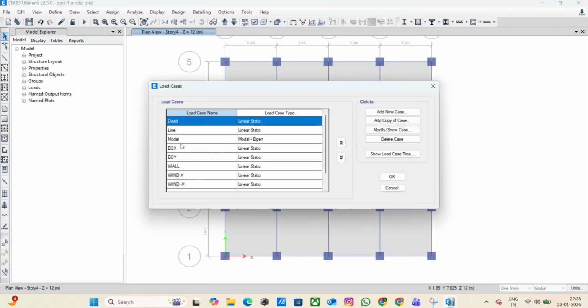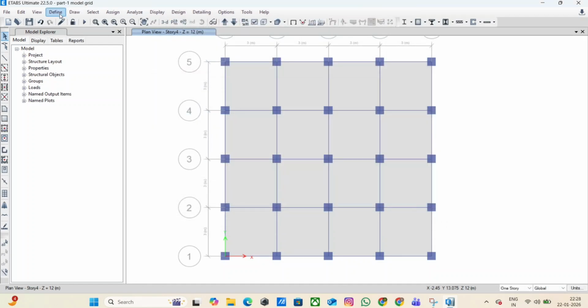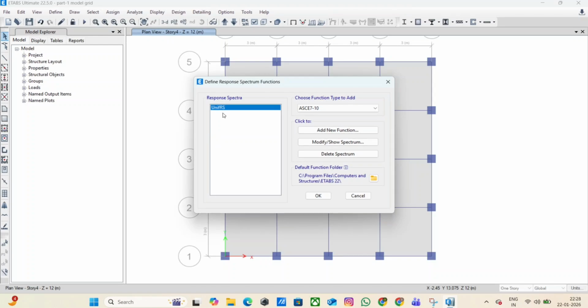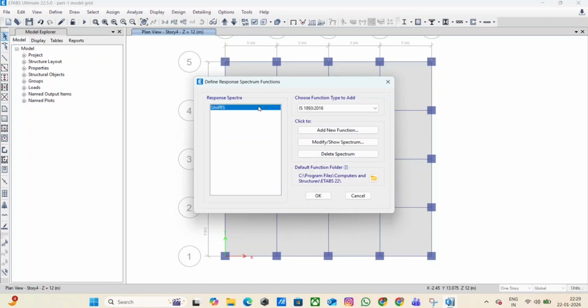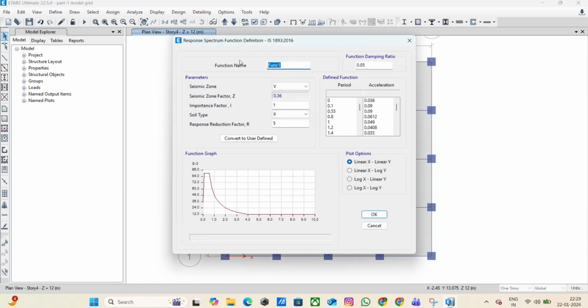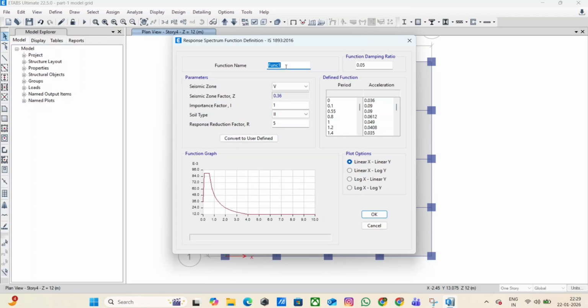Step 12. Define response spectrum functions. Now we will define response spectrum functions. Go to Define, Functions, Response Spectrum. Select IS 1893 2016 response spectrum function. Define spectrum for X direction, Y direction. This function represents spectral acceleration versus time period.